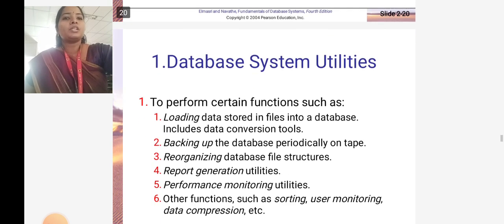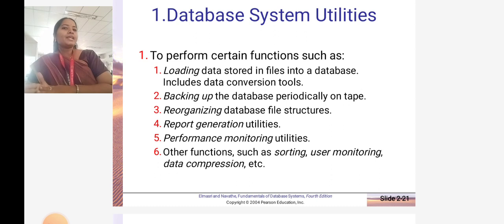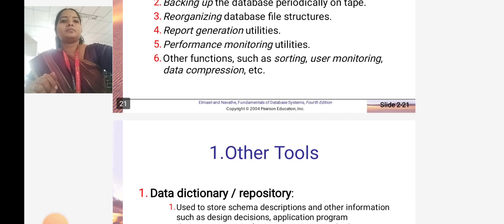So what are the system utilities here? They perform certain functions such as loading the data stored in files into a database, which includes data conversion tools, backing up the database periodically on tape, and reorganizing database file structures. The generation of report utilities will follow up and has to be submitted to the database administrator. Performance monitoring utilities. Other functions such as sorting, user monitoring, and data compression will also be there. These are the utilities which have to be carried out by the database administrator to protect the integrity, redundancy and security of the database systems. So, thank you so much.